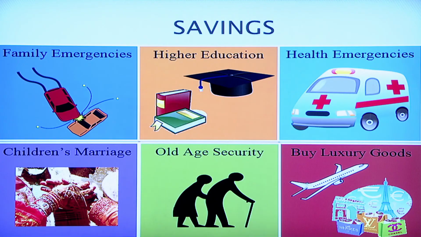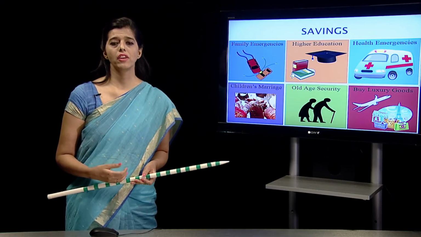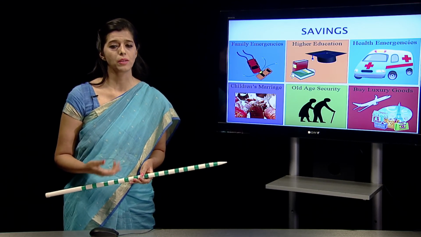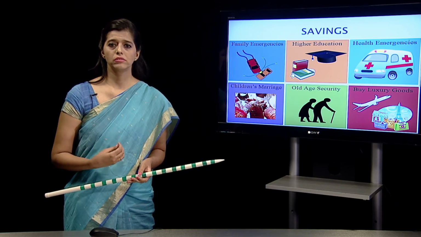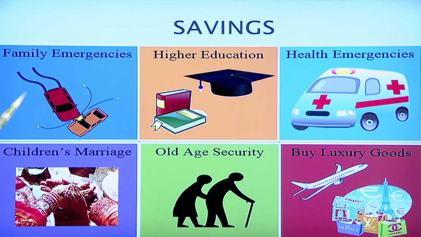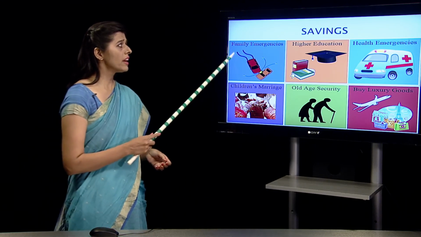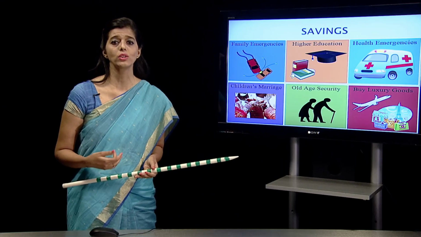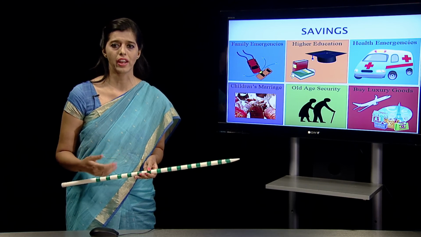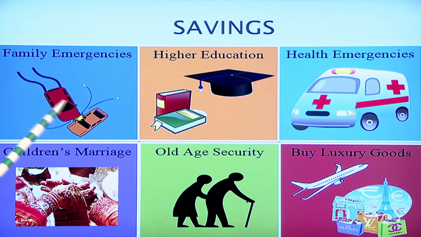Now, different ways of saving are saving in banks, saving in investments, saving as fixed deposits, saving maybe in some kind of jewelry, maybe investing in property. We have different methods. And why are we saving? We are saving so that we are able to meet family emergencies. Every family can have certain emergencies. There is no certainty that we will always go fine. So, in case of emergencies, our saving is going to help us.